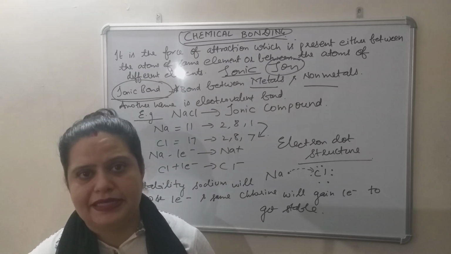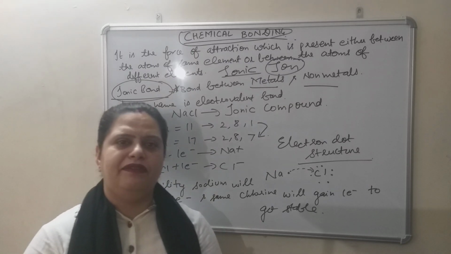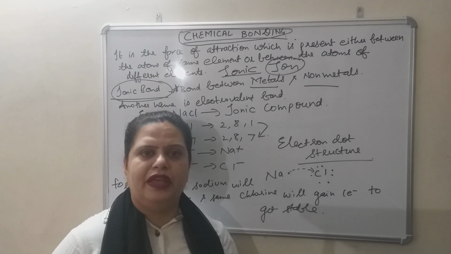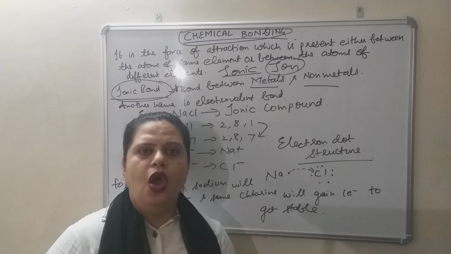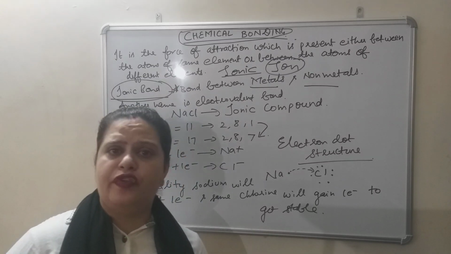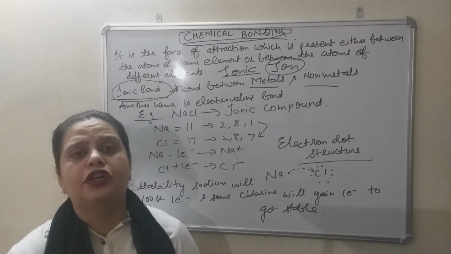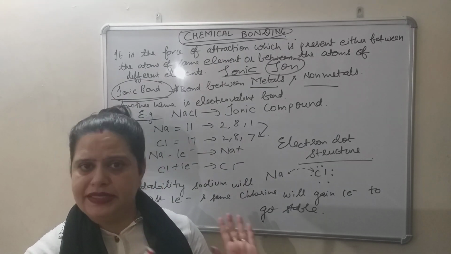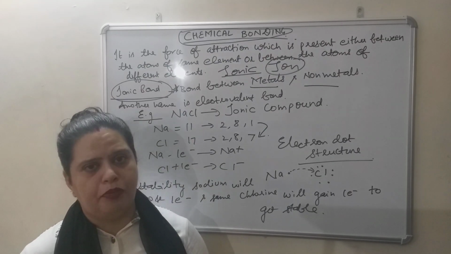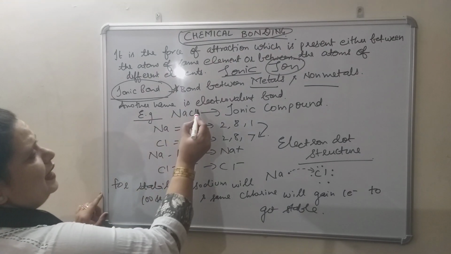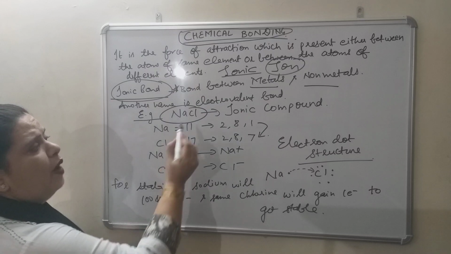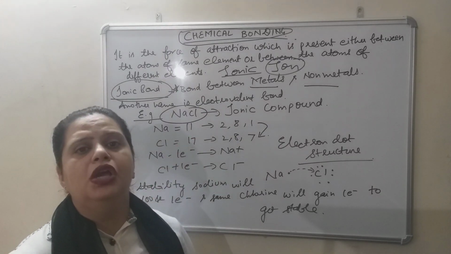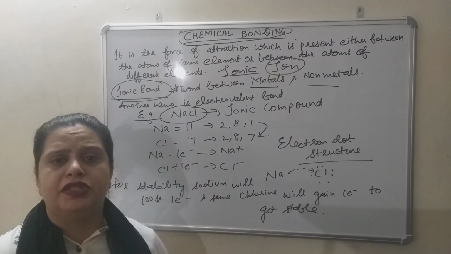which decides the valency. Now there are different methods by which we can represent this bonding: either by atomic structure, where we have to draw all the shells, or by ionic reaction in case of ionic compounds, or by electron dot structure. Now simply first try to understand what it means, then I will discuss all the points. So see here, NaCl is an ionic compound. Why is it an ionic compound? Sodium chloride. I have taken a very simple example to make you understand this concept in a better way.